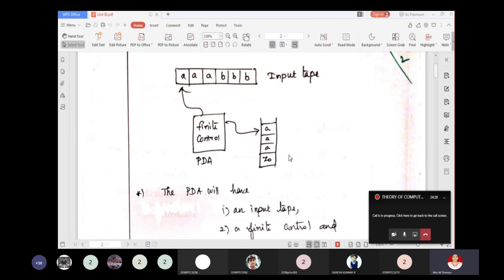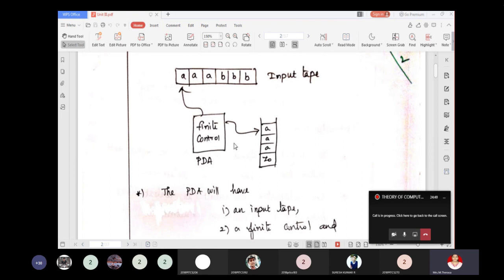As we know, this pushdown automata is used to recognize the context-free languages. So the components are the infinite input tape, the finite control, and the stack.